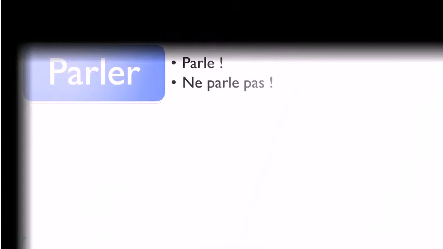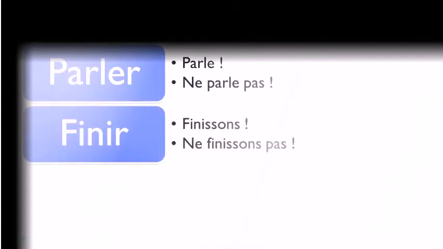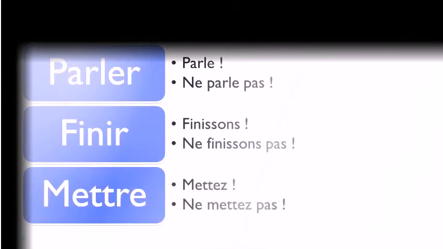So I took this verb parler, and if you have a look at it, the imperative is parle, okay? If you want to write the same sentence but in the negative form, well, it's quite easy because it will be ne parle pas, okay? So you just put your ne before the verb and then the pas after the verb, and of course you don't change the rest. Finissons, ne finissons pas, okay? So same concept, ne first, then your verb, and after that, pas. And then mettez will become ne mettez pas. Okay, so it's not that difficult.